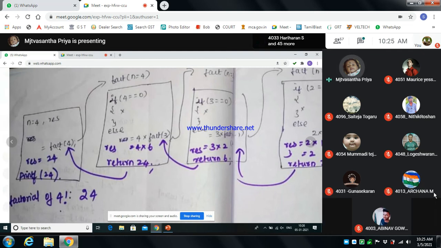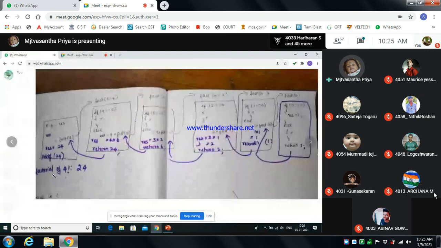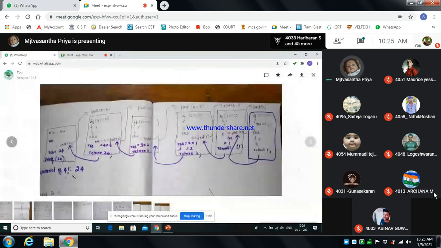The result can be 24. Then the system can print that the factorial of 4 will be 24. So this is how factorial is executed and how memory is allocated as space. Okay, only this will execute.